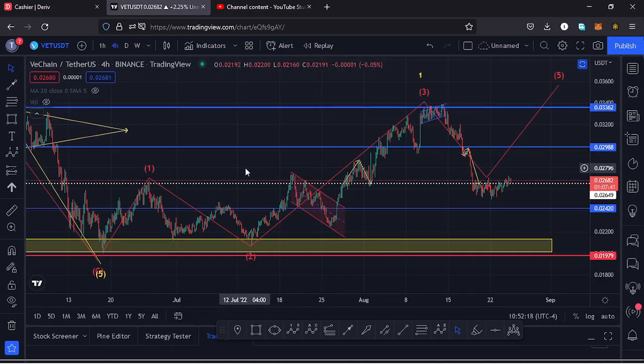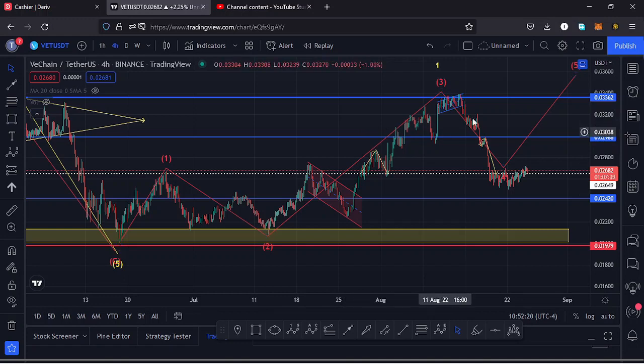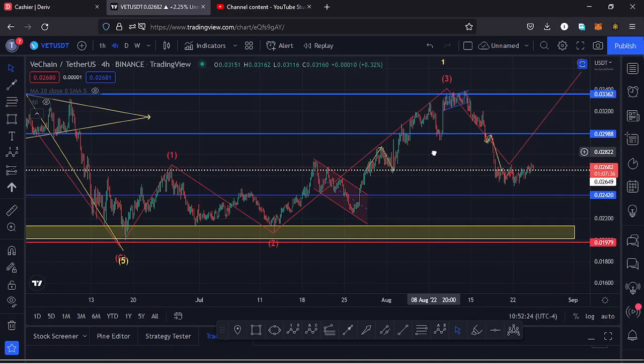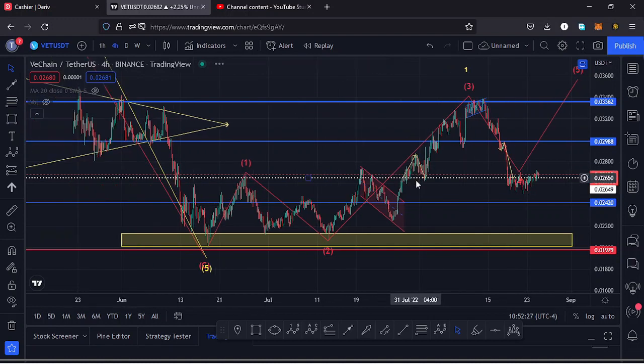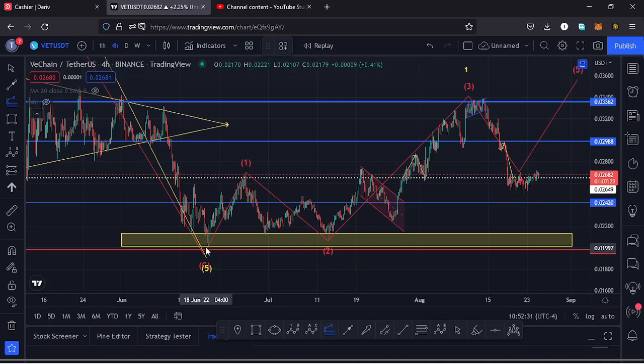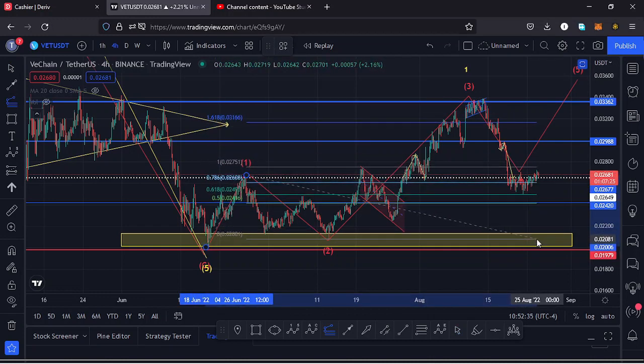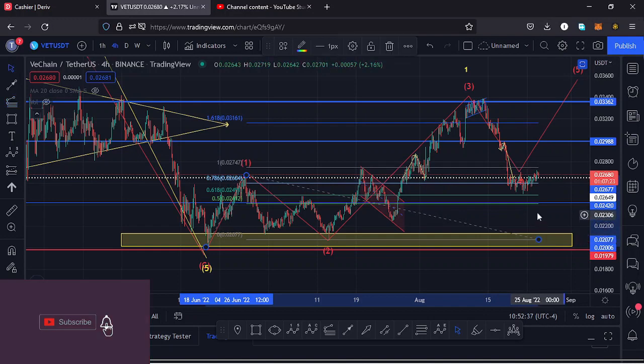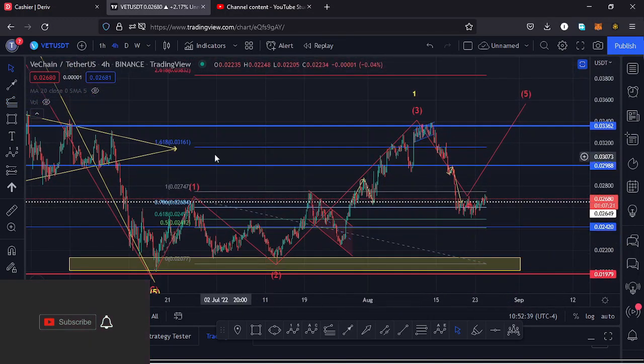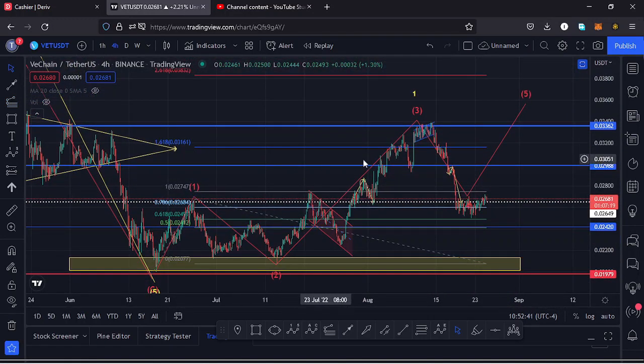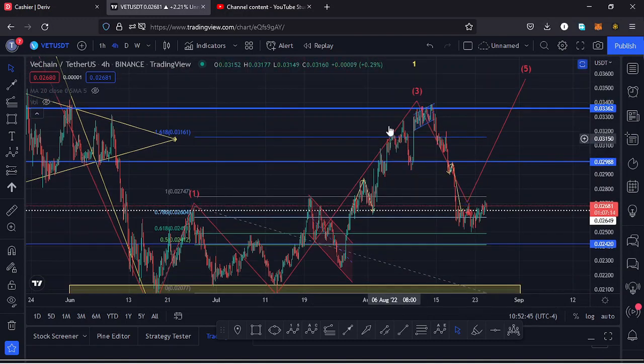And if I get a little bit into the details of this fractal wave within a wave 1, so that it can give me the key scenarios that I expect to play out, I had a target area for that third wave to the upside, basing it on the trend-based Fibonacci's, connecting the low of the wave 1 to the high of the wave 1, then dragging the fibs to the low of the wave 2. That gave me a target area to around the $0.03161 mark for that third wave here on the charts, and you can see Vechain respected that.